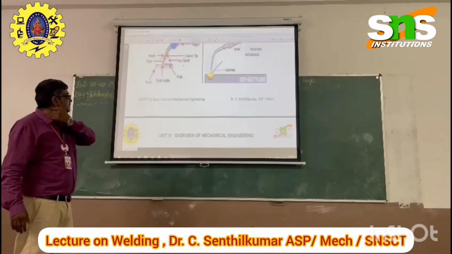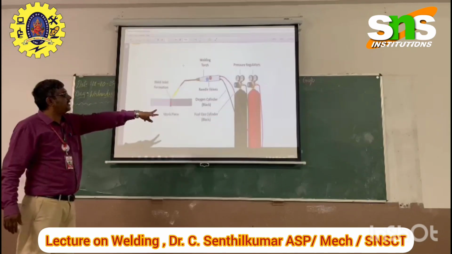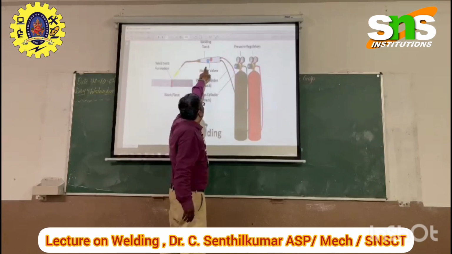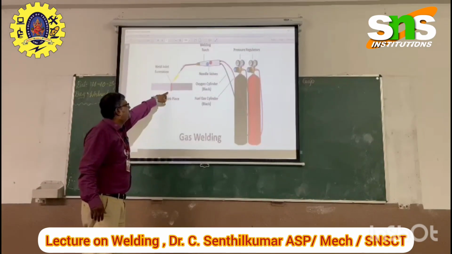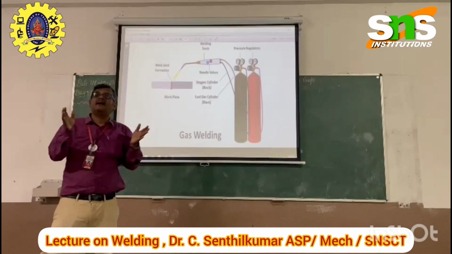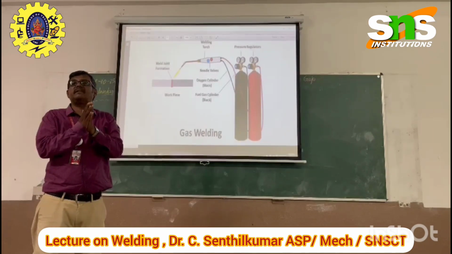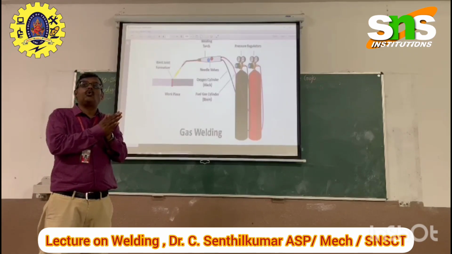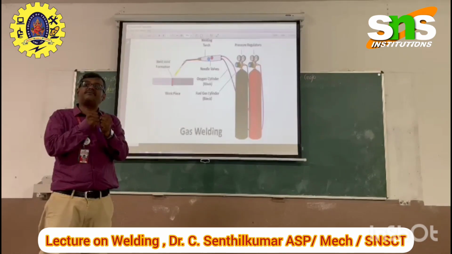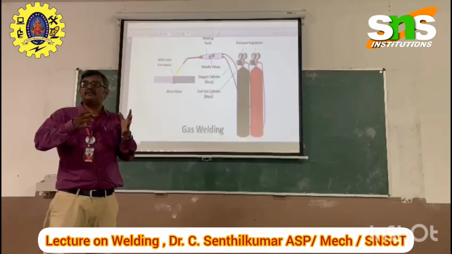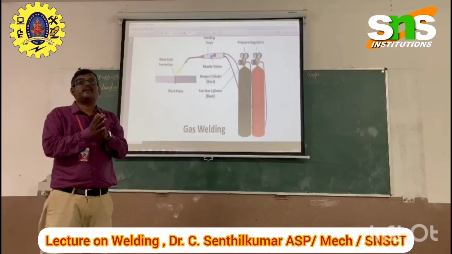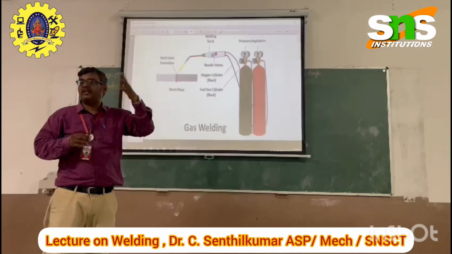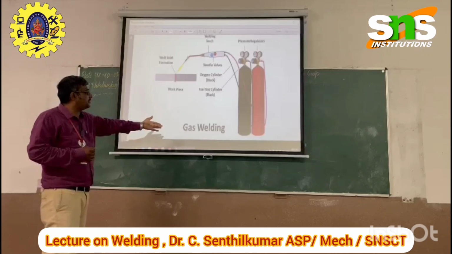Next sketch. Here you can see two cylinders are used, one is oxygen and one is acetylene. Both are mixed together and supplied on the particular point where heat is given, and it gets melted and joined with another material. In between, a separate filler material is there which joins the other material. After a few minutes it cools and compresses in its material structure so that it will not release the joined material. Because of that we get very straight joints in windows, doors, watches and jewelry, whatever we are making. So this is called gas welding.